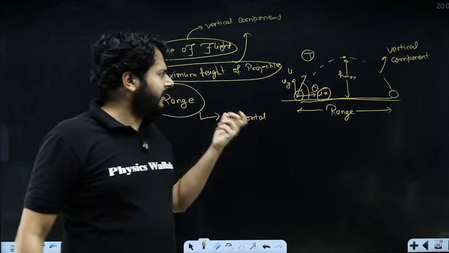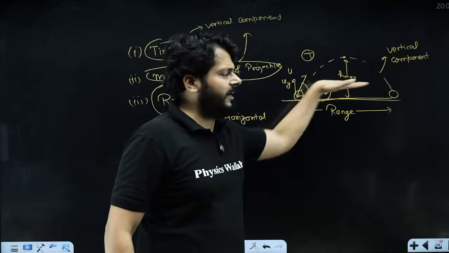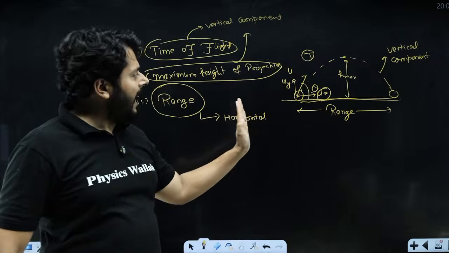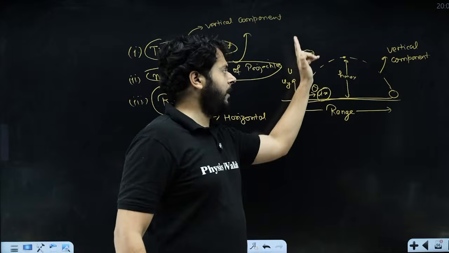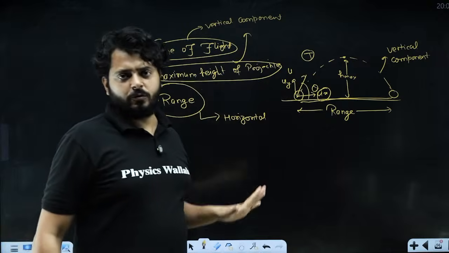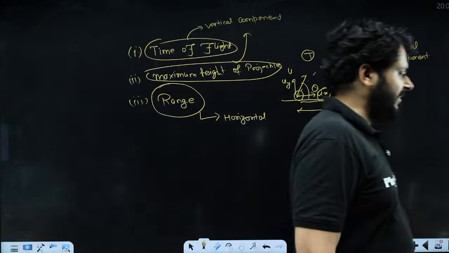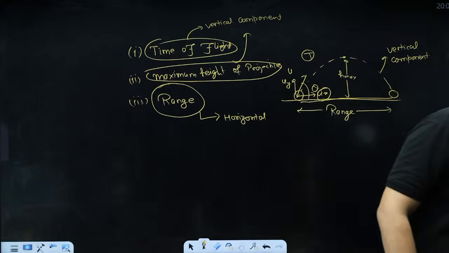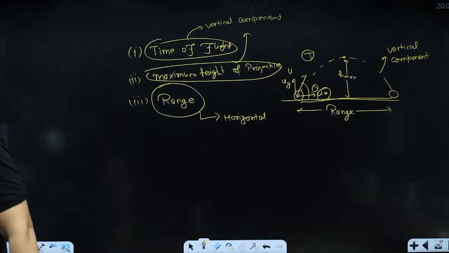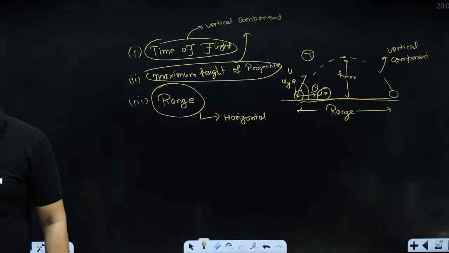So if our requirement is to calculate the range, definitely we have to analyze the horizontal motion. If our requirement is to talk about the time of flight, then we have to analyze the vertical motion, right? So I believe the idea is very, very clear.